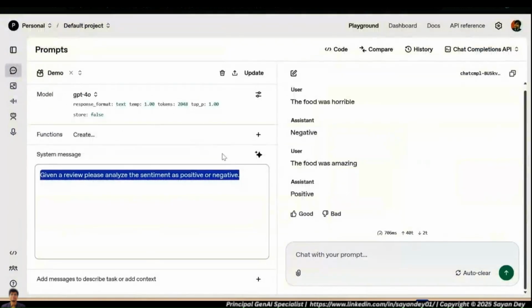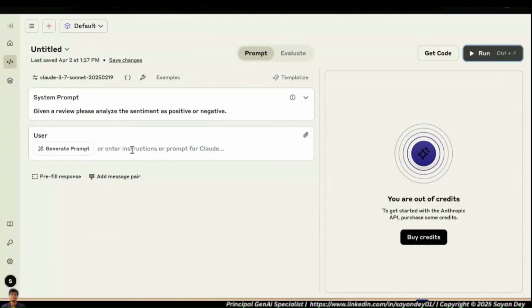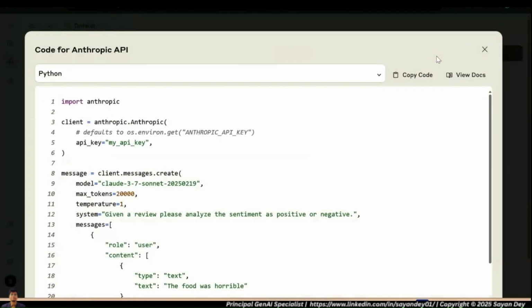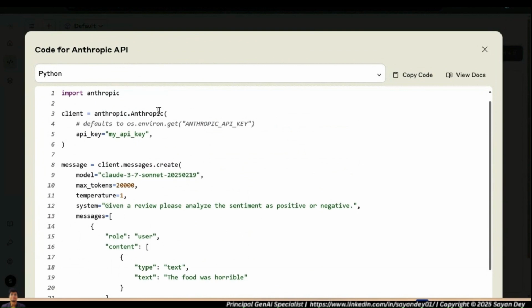I can give a user input, which is "the food was horrible", and you can see I cannot run it because I don't have credits here right now. This is how it will work. The idea is the same. The system message will control the overall behavior of the prompt, what the prompt is supposed to do. The user message is whatever the user is entering. If you hit enter, on the right-hand side you will get the assistant response. Right now we cannot do it. But if you see the get code, it is exactly the same. So it doesn't really matter whether you're using an OpenAI GPT model or Anthropic's Claude model. The general interface of making the API calls looks very, very similar.